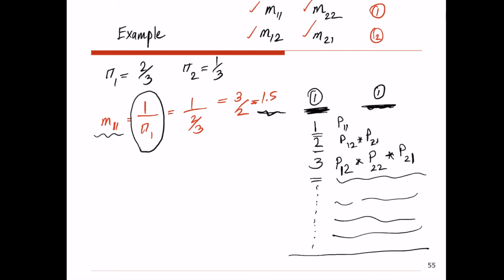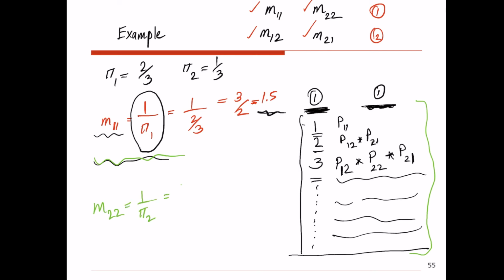So instead of us going through all these calculations, we are going to just use the formula. But I wanted to write all these calculations so that you know how this formula has been calculated, basically. So now let's assume I want to calculate M22. That's 1 over pi 2. That's going to be 1 over 1/3. So that equals 3. That means if you are right now at state 2, on average you have to take 3 transitions before you end up at state 2 again.